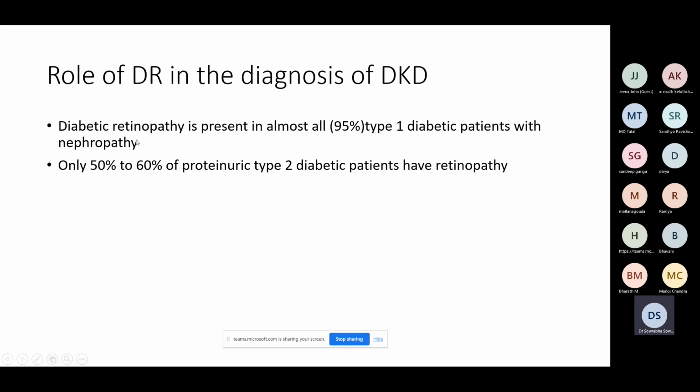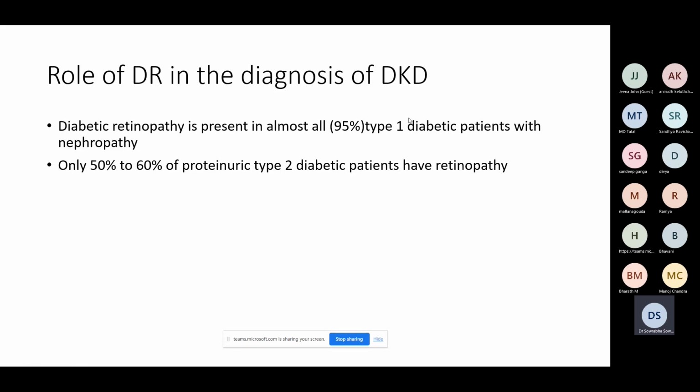So if, let us say, in a type 1 diabetic patient you are suspecting that the renal disease is due to diabetic nephropathy, you do a fundus. If you find diabetic retinopathy present in that patient, I'm saying 95% confirmatory that this is coexistent diabetic nephropathy itself.